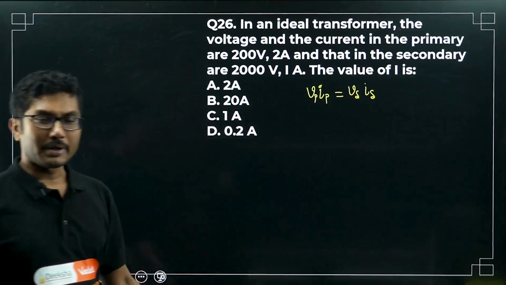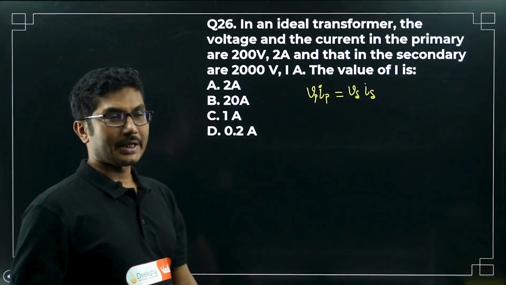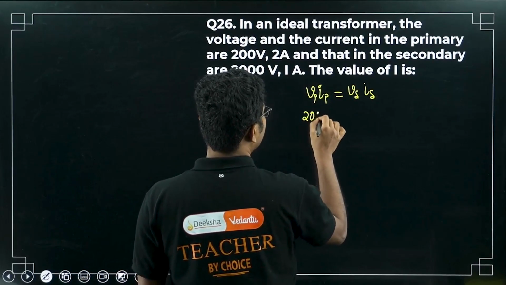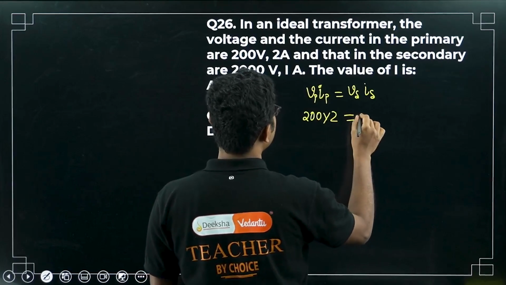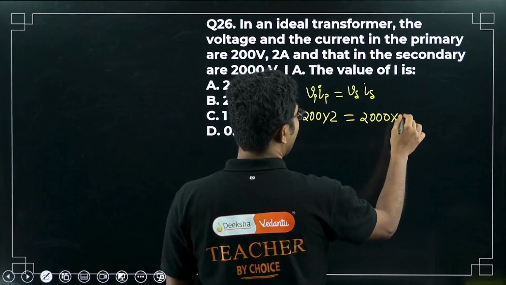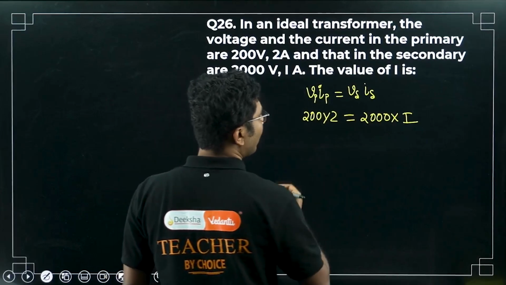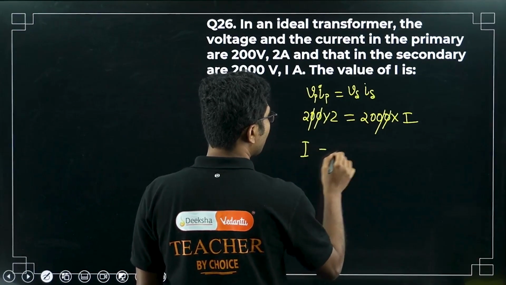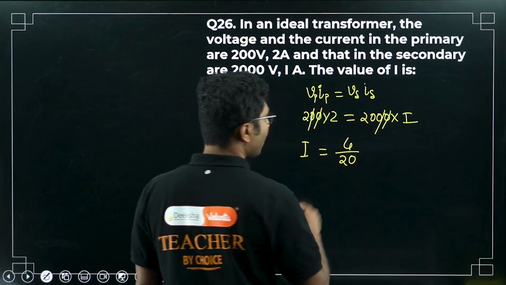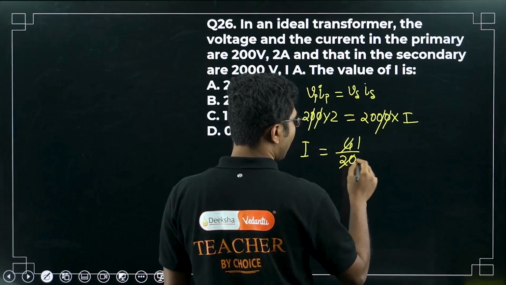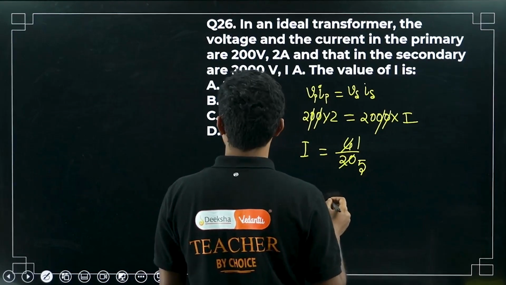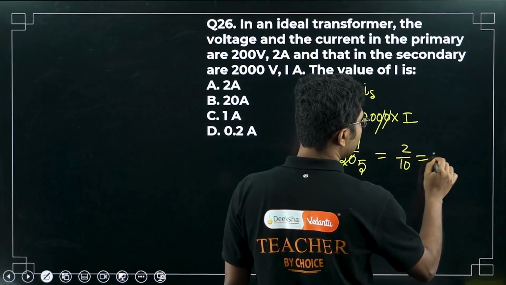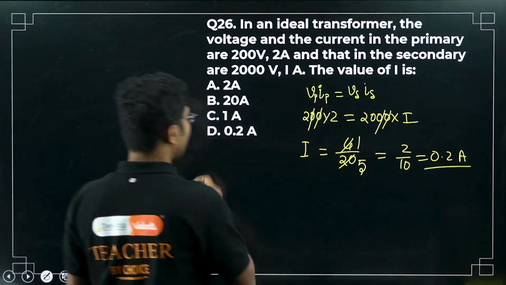That is, the voltage of the primary times current of the primary is equal to voltage of the secondary times current of the secondary. So here Vp is 200, current is 2 ampere, Vs is 2000, and I we don't know. So let's find the value of I. Zeros cancel, so I equals 4 divided by 20, so it will be 1 by 5, that is 2 by 10, that is 0.2 ampere. So the answer is 0.2 ampere.